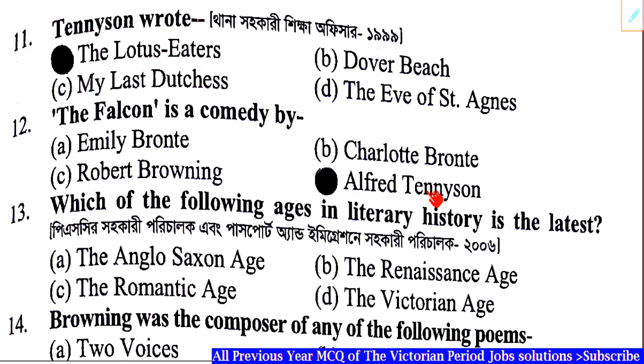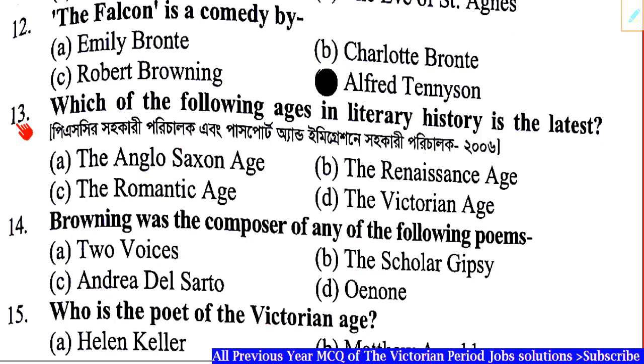Question number 13. Which of the following ages in literary history is the latest? Correct answer: Option D, the Victorian Age.